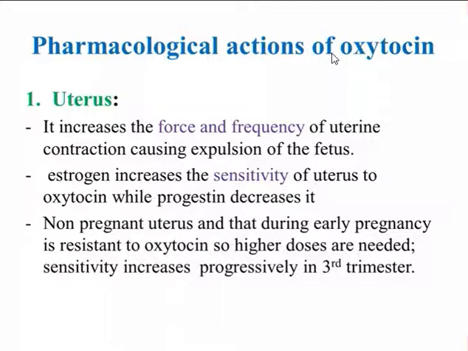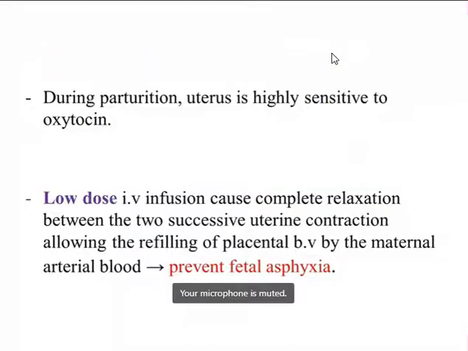During parturition, that is during the delivery of the baby, the uterus is also highly sensitive to oxytocin.